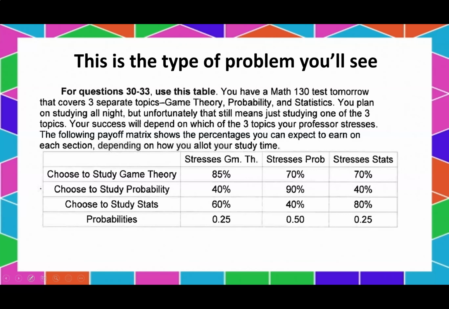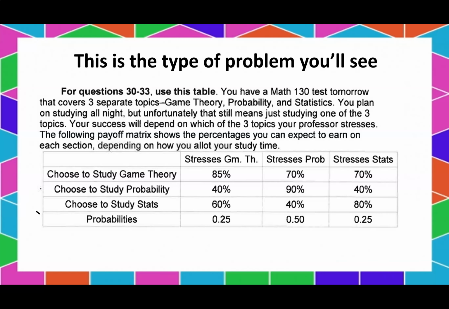All right, so let's actually look at what the question is asking before we jump into how to do this. So use this table. It says you have a Math 130 test tomorrow that covers 3 topics: game theory, which is this unit, probability, our last unit, and our first unit, statistics. You plan on studying all night, but unfortunately that still means just studying one of the 3 topics. And your success depends on which of the 3 topics your professor stresses. That's right, you can call me Professor Sorensen. The following payoff matrix, or payoff chart, shows the percentage you can expect to earn on each section depending on how you allot your study time.